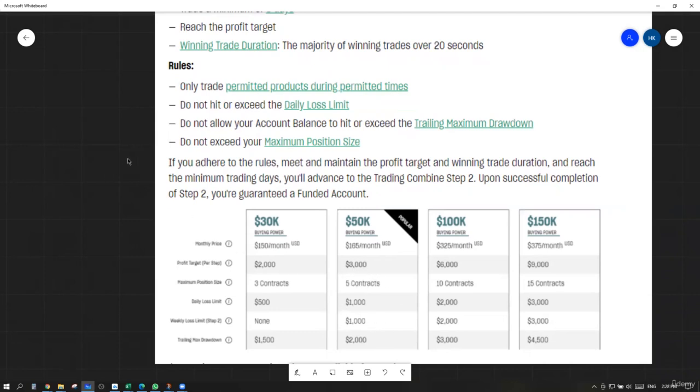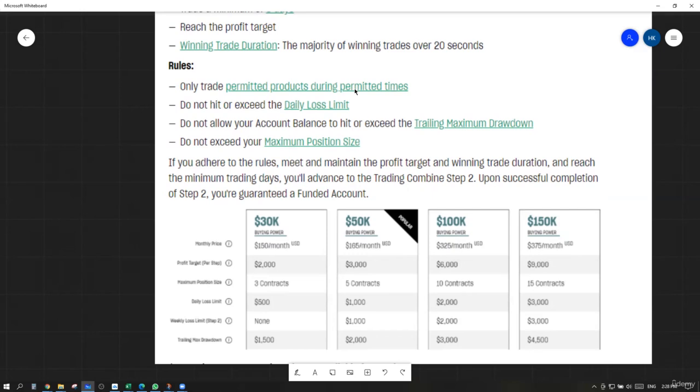Now you have to achieve those goals, not break the risk limits, and achieve the profit target in order to pass step one. Looking at the rules in general, you can only trade products during permitted times. That means you only trade the futures products available to you on the platform during the time frame they mention. If you go to the website and click here, you will see the operating times, when you have to close all your trades and be flat. If you have open trades past the closing hour of the market, you cannot carry trades to the next day. That's a rule violation. So you have to close all your trades before the permitted times.